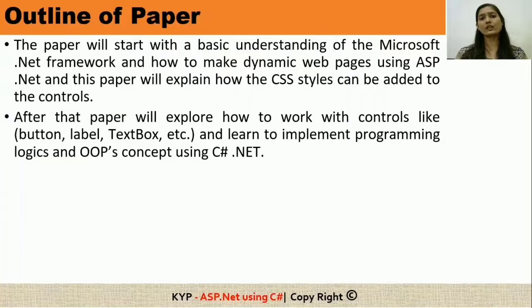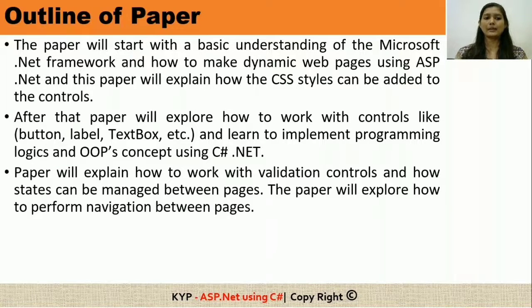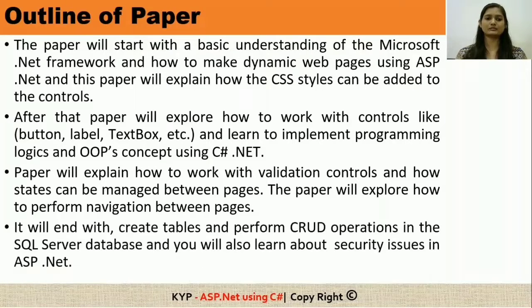After that, the paper explains different ASP.NET server controls, and to get the desired output, you will implement some logic to your web pages, and that logic we will apply through a language called C#.NET. The paper will explain how to work with validation controls and how to perform navigation between pages. And finally, the paper focuses on database connectivity, where you will build your interactive websites.